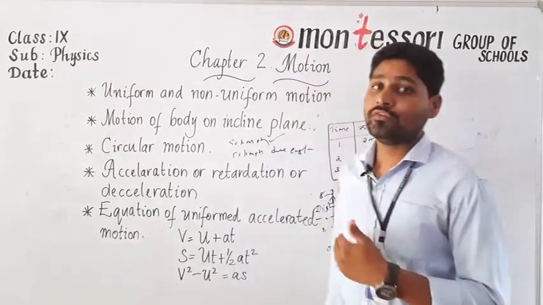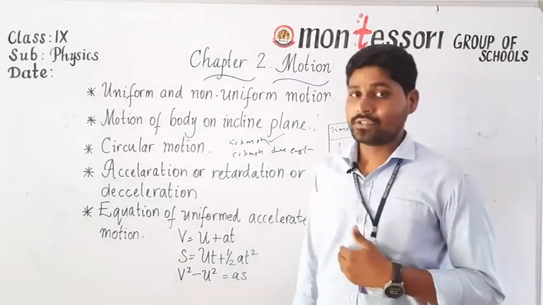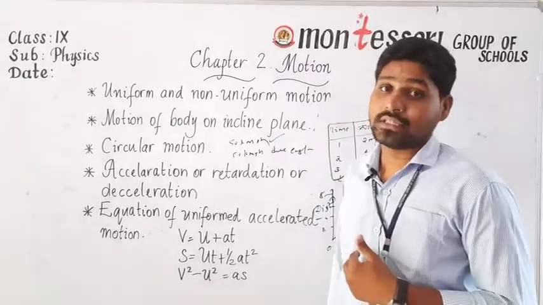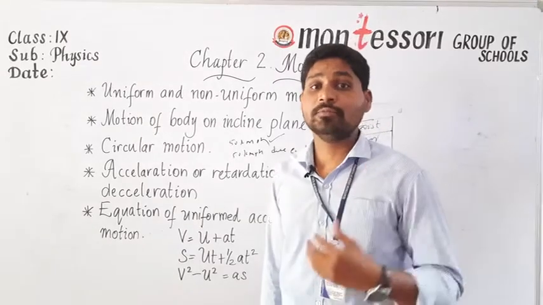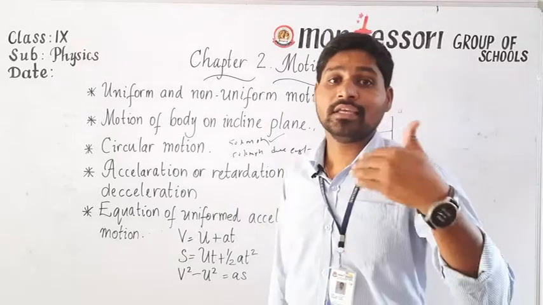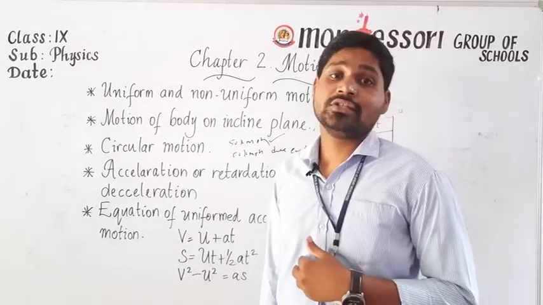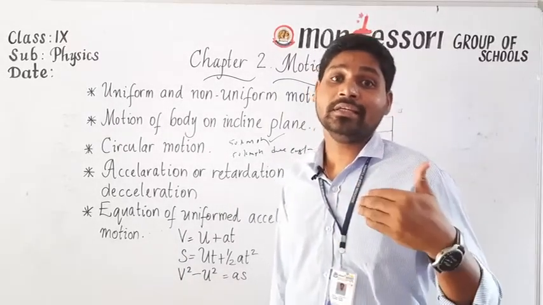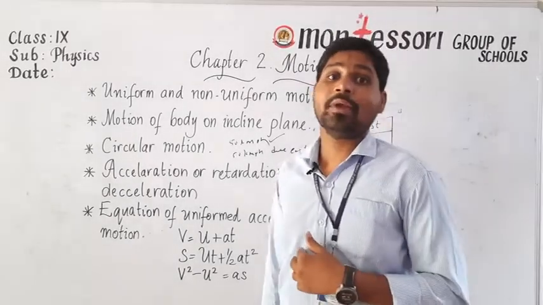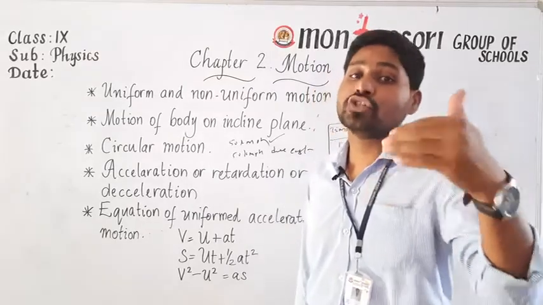The next one is non-uniform motion. If a body covers unequal distances in equal intervals of time, then we can say that the body is in non-uniform motion. For example, if you are at a traffic signal, or if you are moving in a crowded area, in such conditions, it's difficult for us to maintain equal distances in equal intervals of time. So in such conditions, we may observe the non-uniform motion of a body.